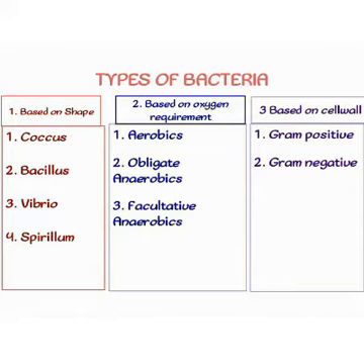The third type of bacteria is based on cell wall, which are gram-positive or gram-negative bacteria. All of the gram-positive bacteria contain a moiety called peptidoglycans. That's peptido, that's peptides, a combination of 2 or more amino acids, and then the glycans, which is glucose. While the gram-negative bacteria do not have peptidoglycans. Instead, they have pseudoglycans. Pseudo means false. Now, once they are stained, gram-positive bacteria are purple in color, while the gram-negative bacteria are red in color.